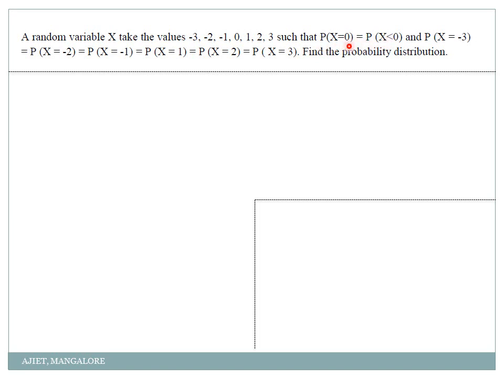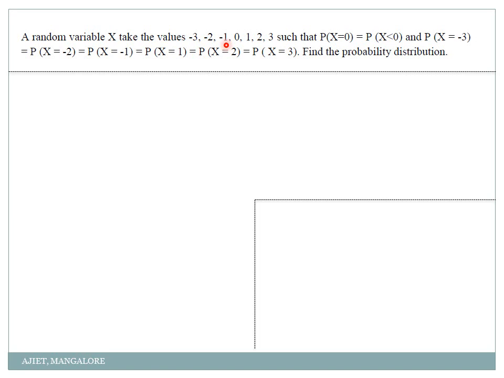Means what? From minus 3 up to 0 will have the same values, right? Less than 0 means which ones? Minus 3, minus 2 and minus 1.